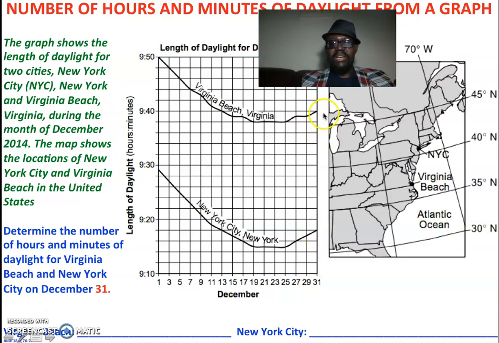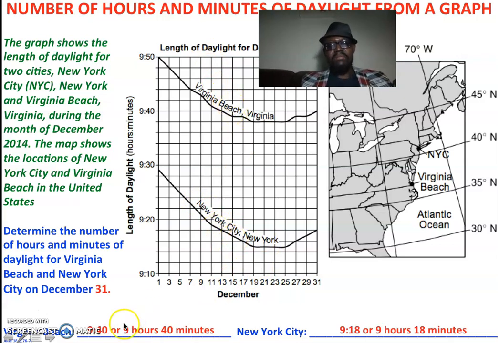For Virginia Beach it will be 9.4, so that means 9 hours 40 minutes. This is where that latitude line crosses. For New York City it will be 9.18, or 9 hours 18 minutes. So if you look at it, the number of daylight hours is different for New York and Virginia Beach.